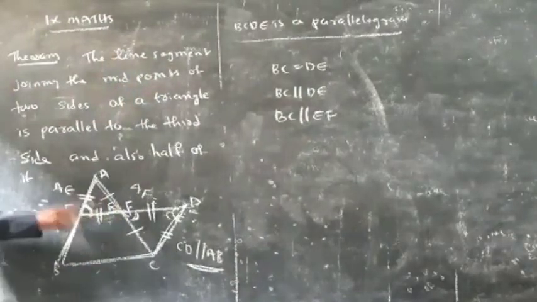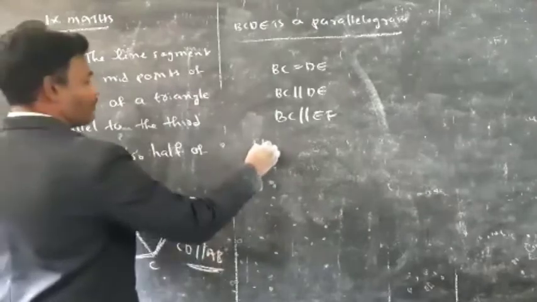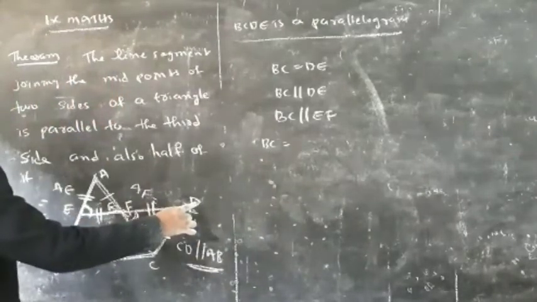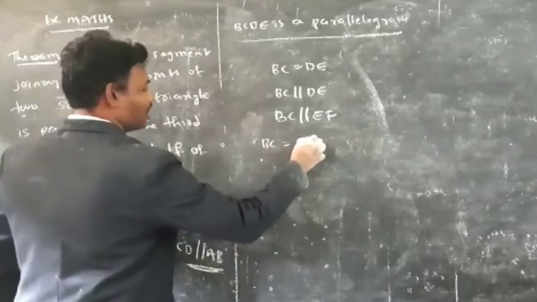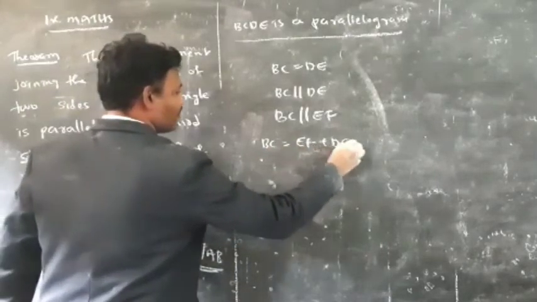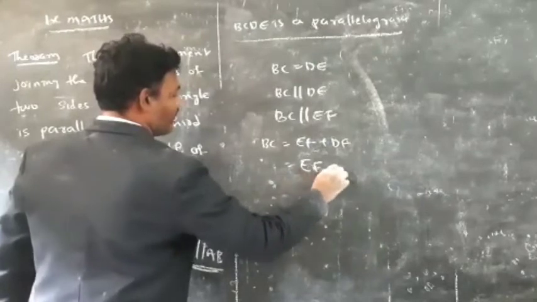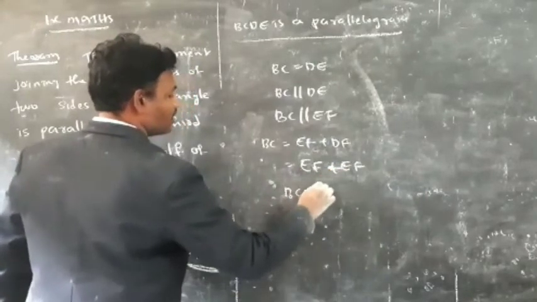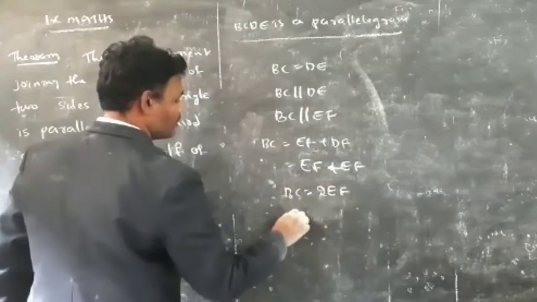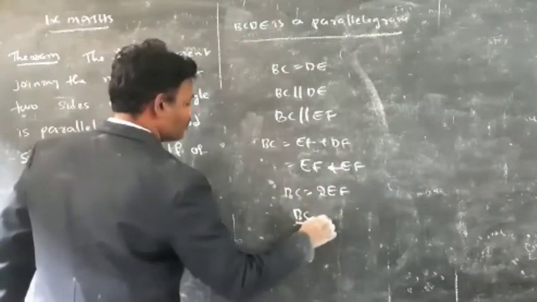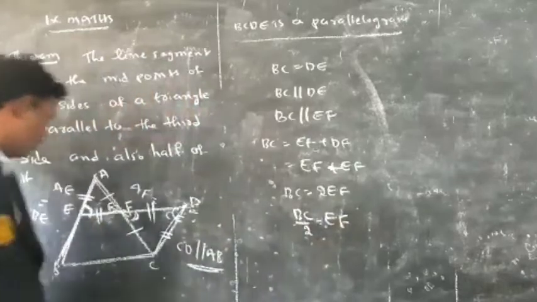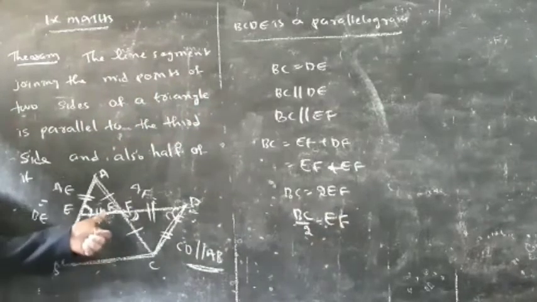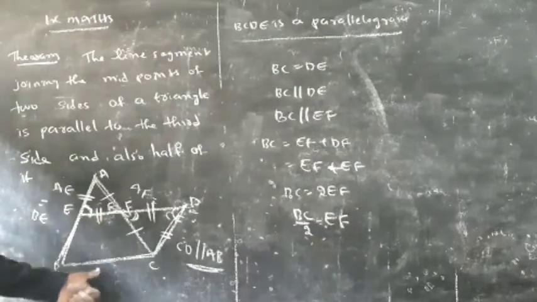BC is equal to DE, which is a combination of two line segments, that is EF plus DF. But EF and DF are equal. So BC is equal to 2EF. BC by 2 is equal to EF. Now EF is parallel to BC, and also EF is half of BC.